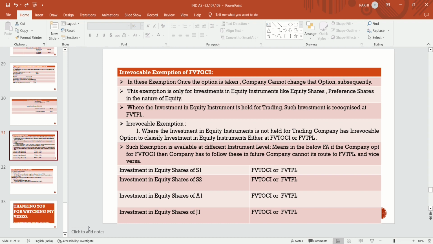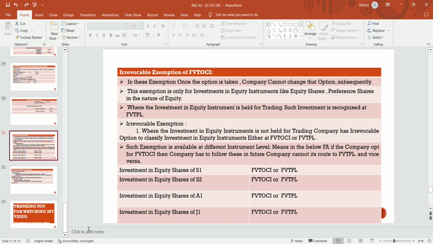In this exemption, once the option is taken, the company cannot change the option subsequently. This exemption is only for investment in equity instruments, like equity shares and preference shares in the nature of equity, where the investment in equity instruments is not held for trading. There is an irrevocable exemption given to fair value through OCI. In this case, even if that asset is linked with the market, it is to be recognized at fair value through OCI.